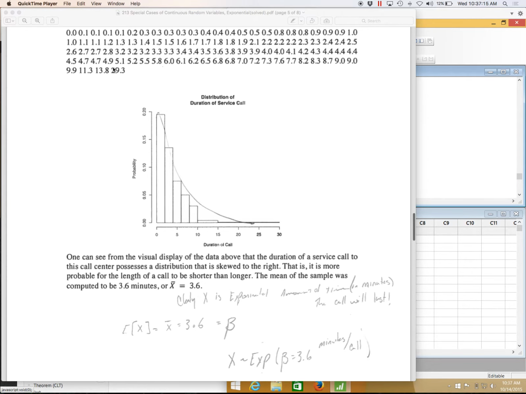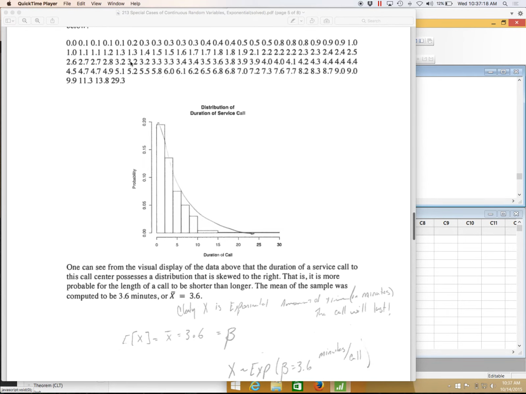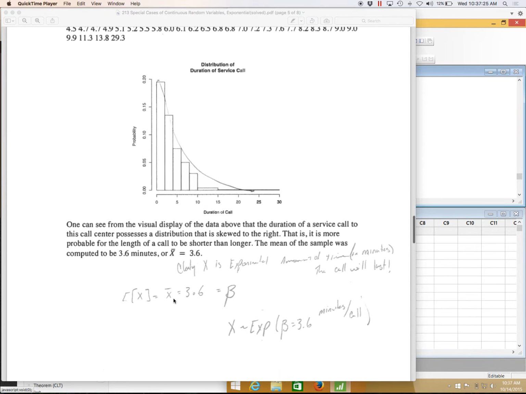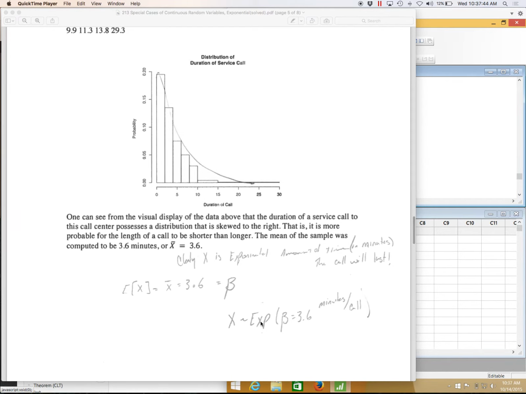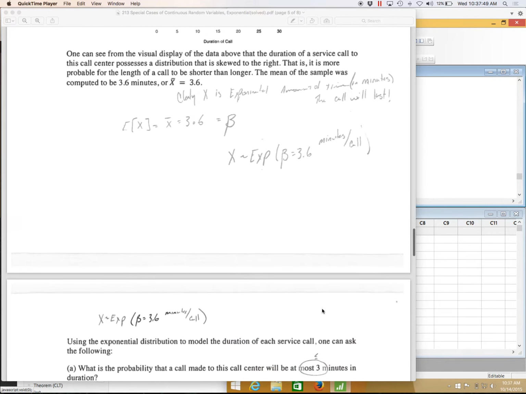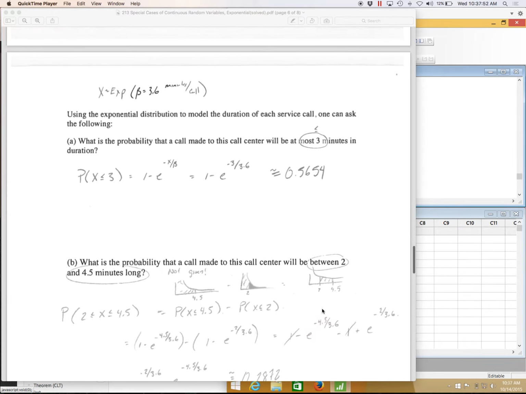The average of these 100, so if I added up all 100 data points and divided by 100, gave me 3.6. So what I'm saying here is x, the amount of time for a call in minutes, is exponentially distributed with beta, the expected length of a call, being 3.6 minutes per call. We can use this to answer any number of questions.